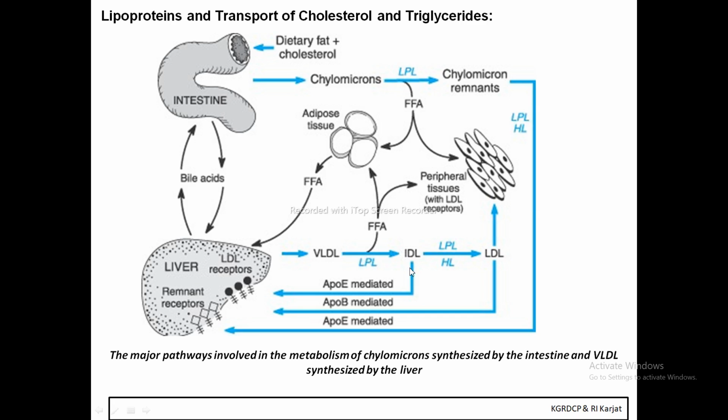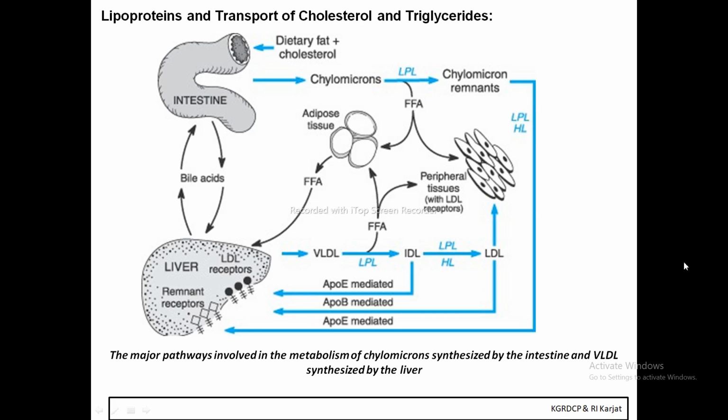Then this intermediate density lipoprotein binds to the apoprotein, gets cleared from the plasma and enters into the liver. This intermediate density lipoprotein also gets converted into the low density lipoprotein by the enzyme lipoprotein lipase, and this one enters into the peripheral tissues, and a few of the low density lipoproteins get cleared from the plasma and enter into the liver.